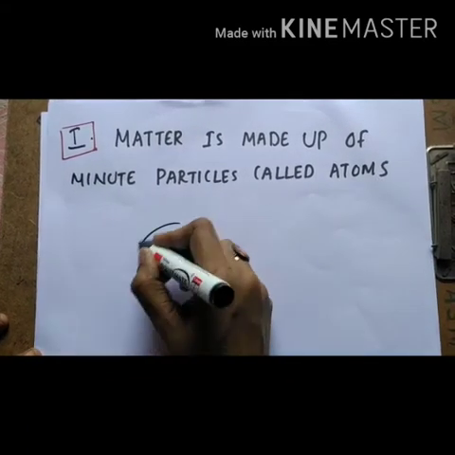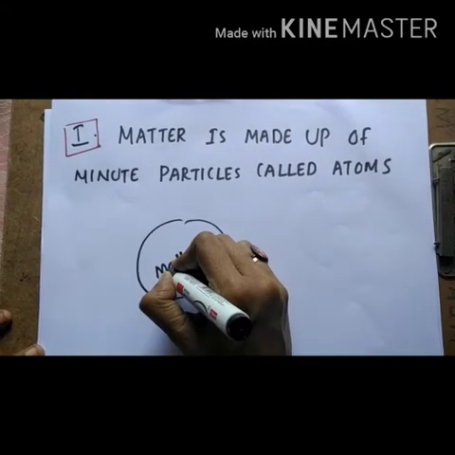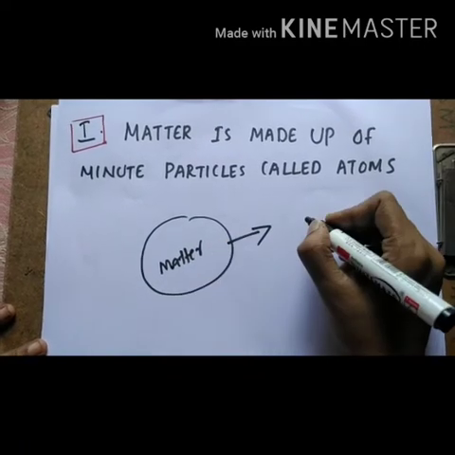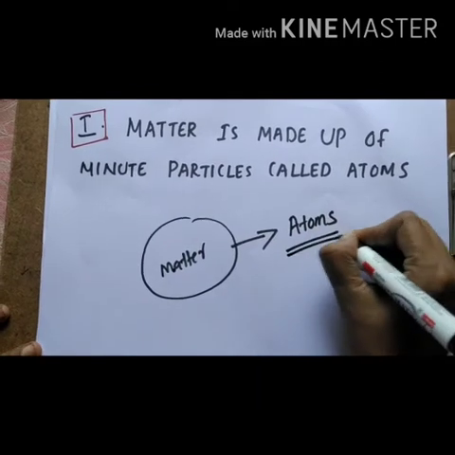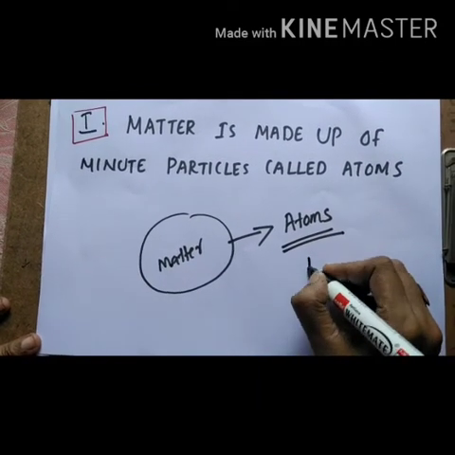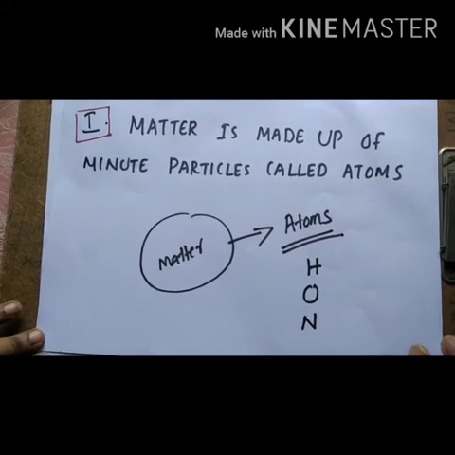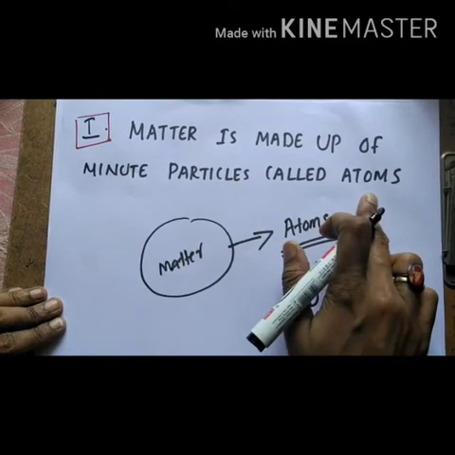That means if you consider this as matter, everything around us is made up of this matter, and this matter is made up of minute particles called atoms. We know the examples of atoms are hydrogen, oxygen, nitrogen, etc. Postulate is, matter is made up of minute particles called atoms.